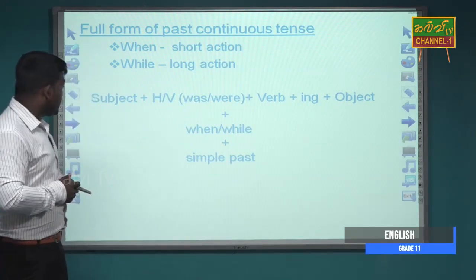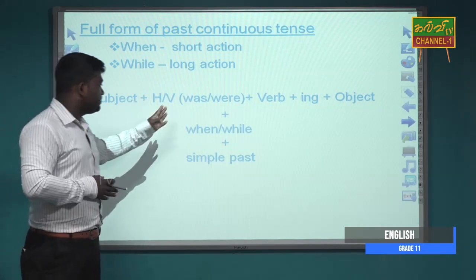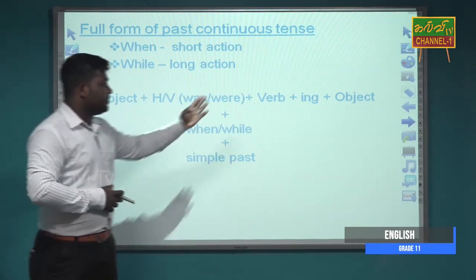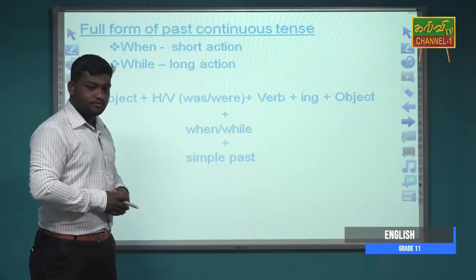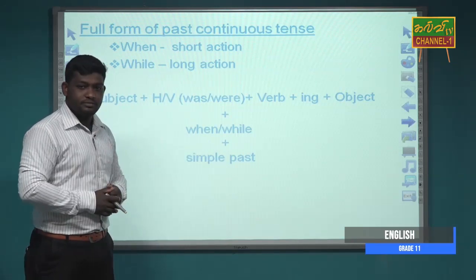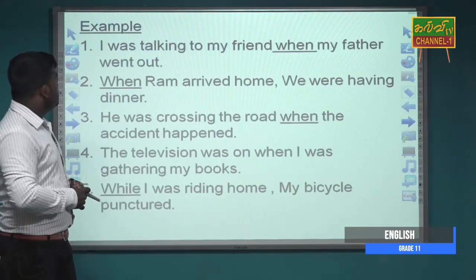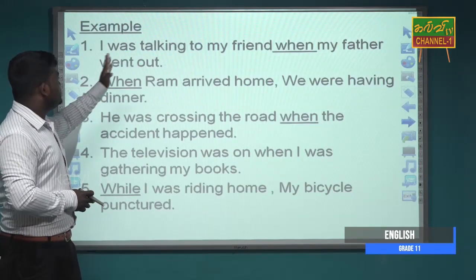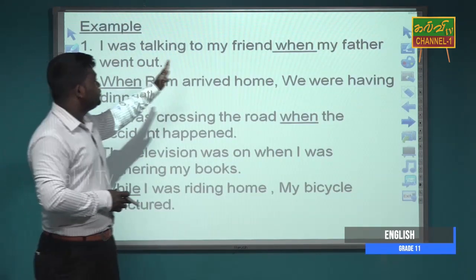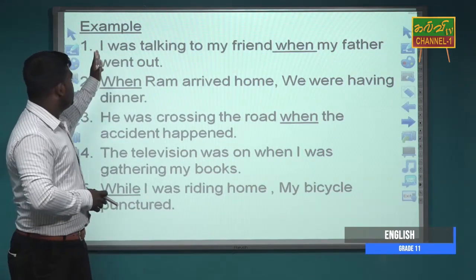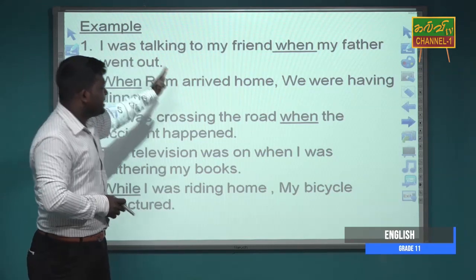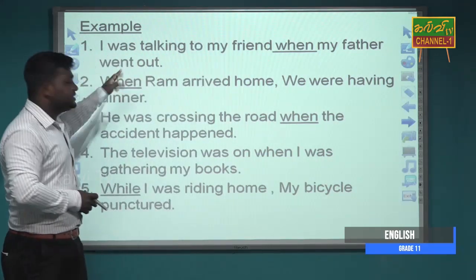The sentence structure is subject plus helping verb was, verb ing and object, when or while, and simple past. The example is, I was talking to my friend when my father went out. Here we are using was and verb ing, and my father went out is the simple past.